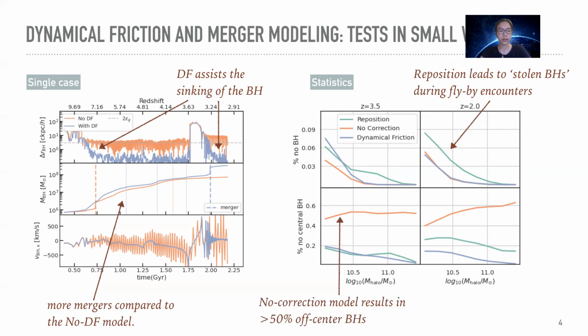And furthermore, in the no correction model, most halos do host a black hole, but over half of these halos do not have a central black hole. This is because without dynamical friction, the black holes don't sink well. And finally, we can see that our dynamical friction model behaves well in that it leads to the least empty halos and the most central black holes.